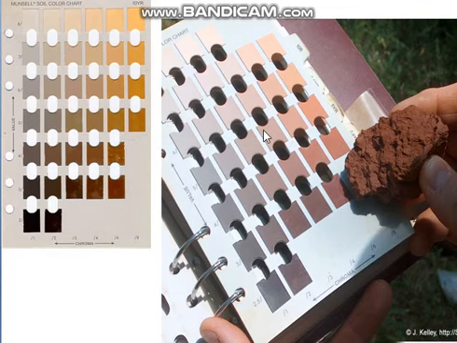So this is the Munsell soil color chart. This is one of the pages, and here we can actually take some soil on a transparent polythene pack, and we can see the color on this page. Match the color with various pages of the Munsell soil color chart.